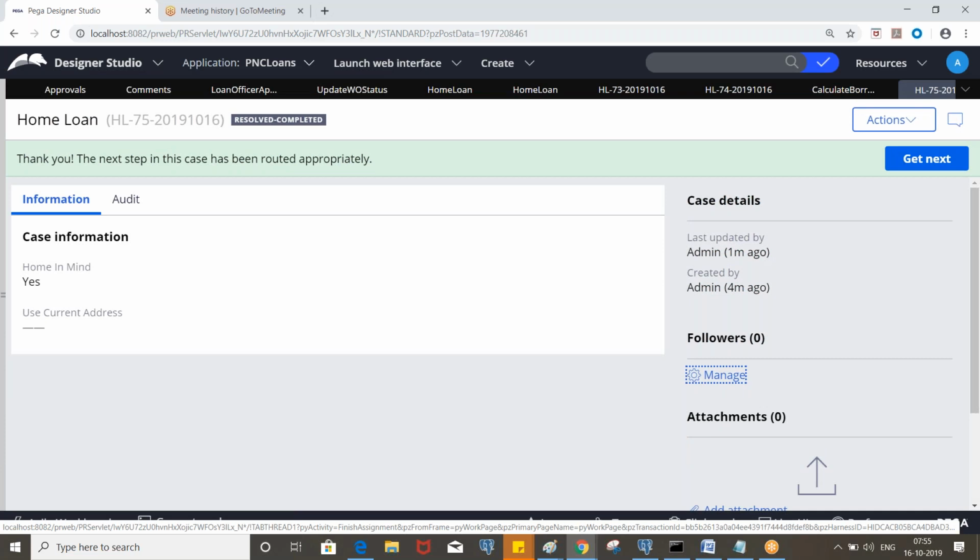But it is not going. So you need to check that. You understand, right? Based on the data, it will decide whether it will go for next level approvals or not.